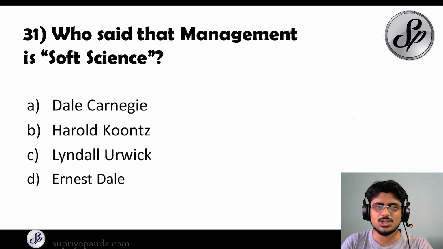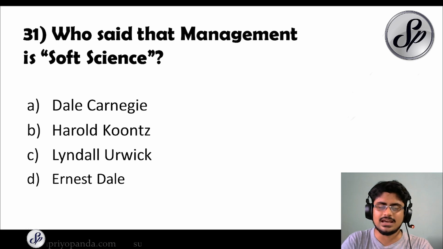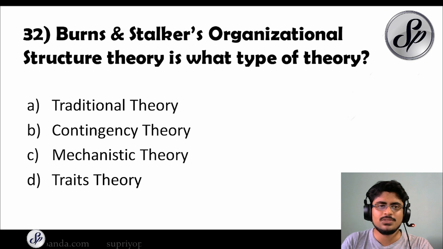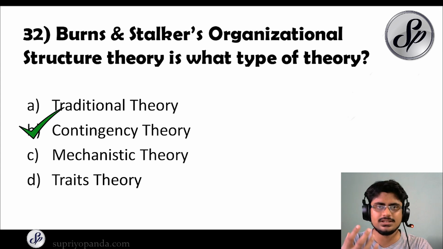Question number 31. Who said that management is soft science? The answer, it is Ernest Dale. Question number 32. Burns and Stoker's organizational structure theory is what type of theory? So the answer for this, it is contingency theory. So it's a contingency theory that the Burns and Stoker, they used for organizational structure.